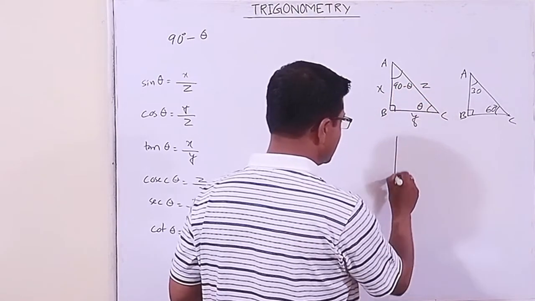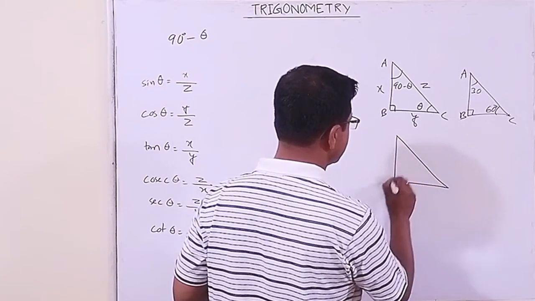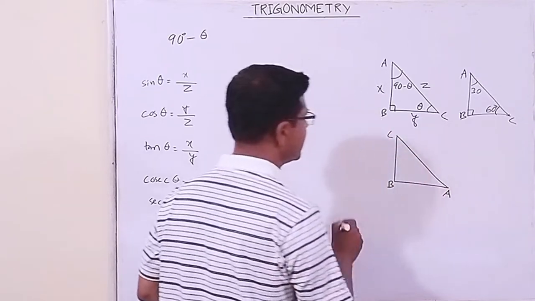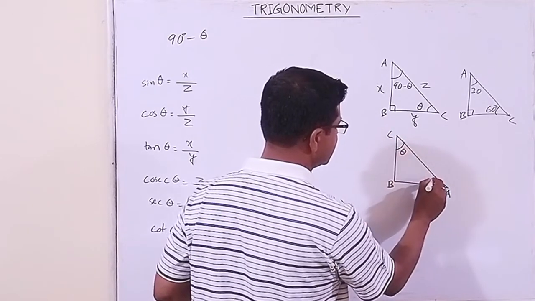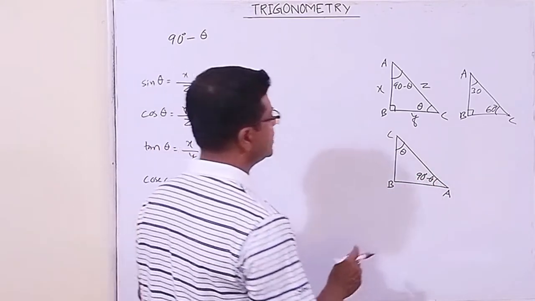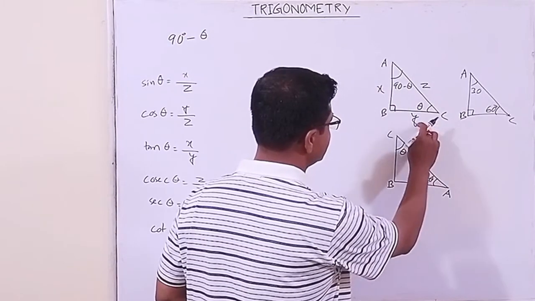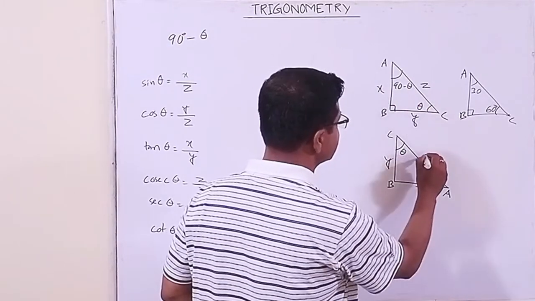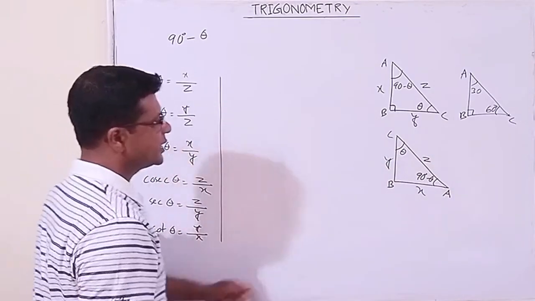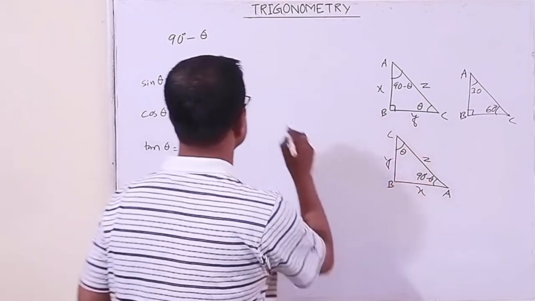Got it? Now let us rotate this triangle in this manner. B is always the right angle. This angle will come here at the base and this will go there. This is theta and this is 90 minus theta. Correct? So here let us write the measure of these sides. AB is x, BC is y, and AC is z. Let us find the six trigonometric ratios of this angle.